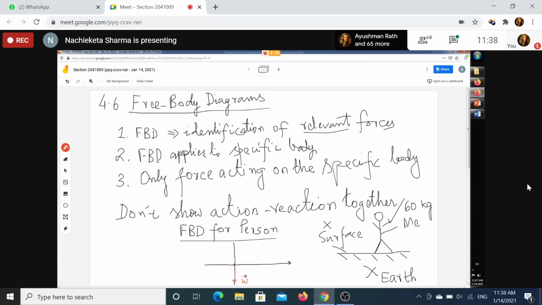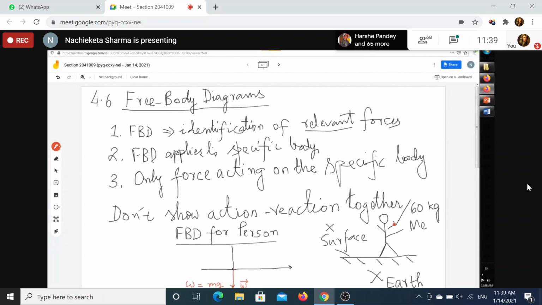Actually, this is a force, but I will not represent it with a vector because my direction is fixed. So I will only write a W so that you can understand that it is acting vertically downwards in the negative y-axis. So W is equal to mg. This is one force which is being exerted by the earth on the person. Remember, on the person.